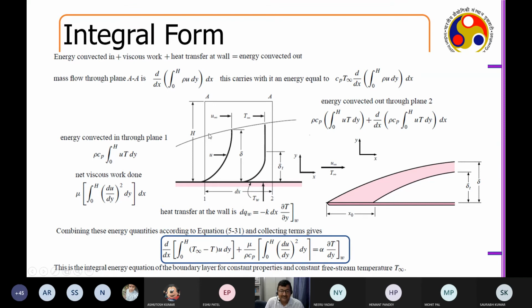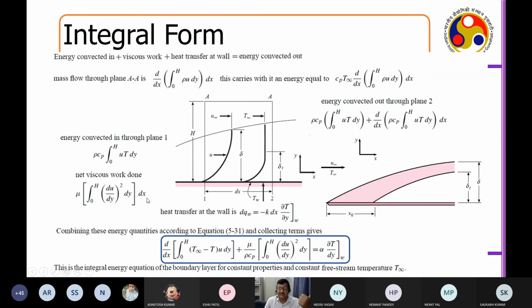Again, my geometry remains the same, and this is my dx. First, what is the mass that has come in? Energy convected through plane 1: rho u dy was my mass, which I multiplied with C_p T and integrated from 0 to h.